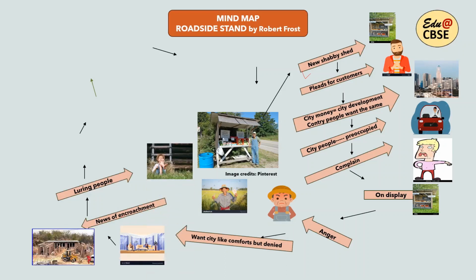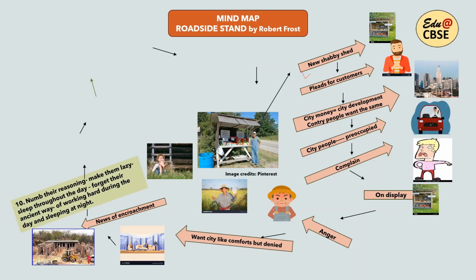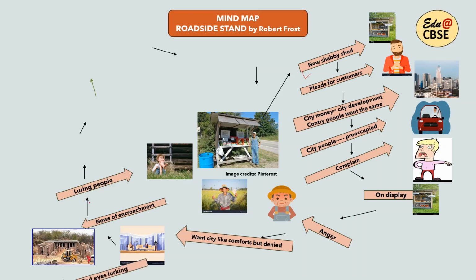Because of it, these innocent country people who are in the habit of working hard during the day will become lazy and they will sleep throughout the day. So it is going to numb their reasoning, it'll make them lazy, they'll sleep throughout the day and they forget their ancient way. Now, what is the ancient way? The ancient way is to work during the day, to earn a living, and then sleep peacefully at night. But because of so much money in their hands, these people will stop working. So their ancient way, they are going to forget it.